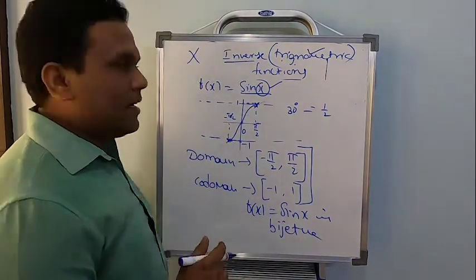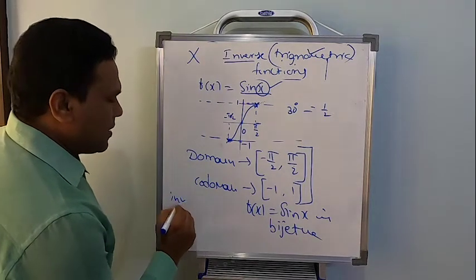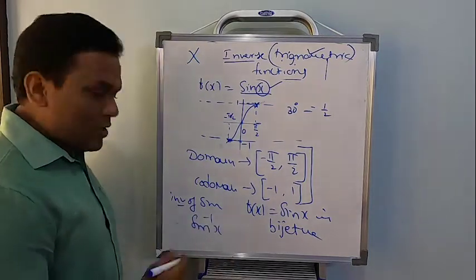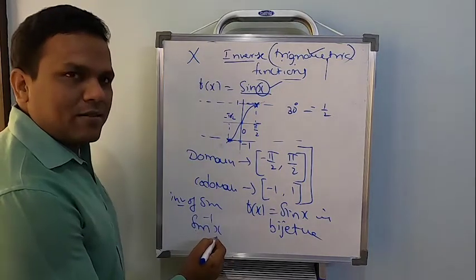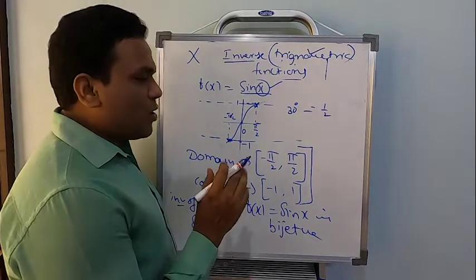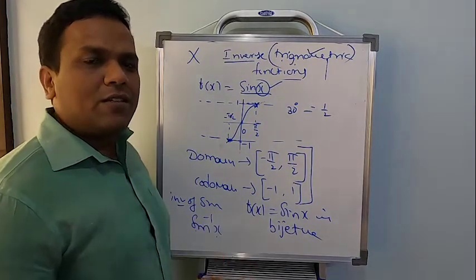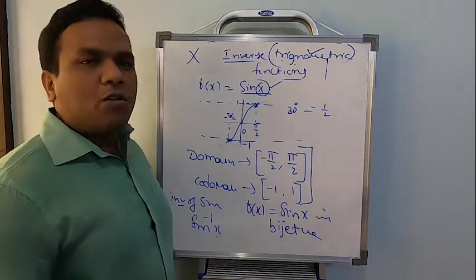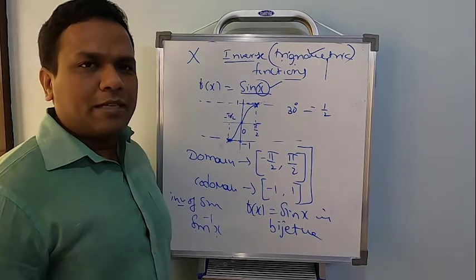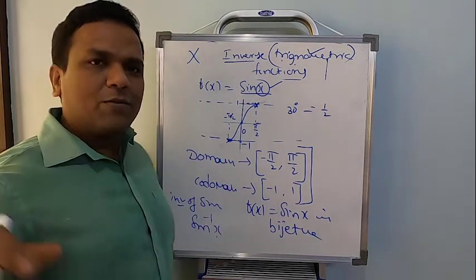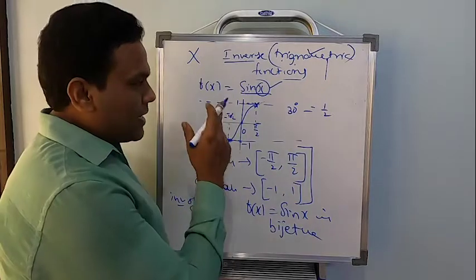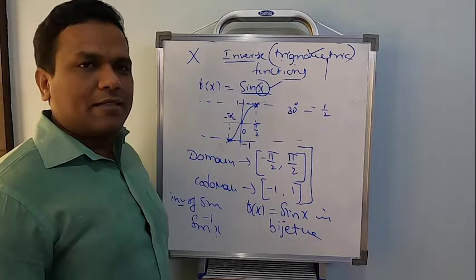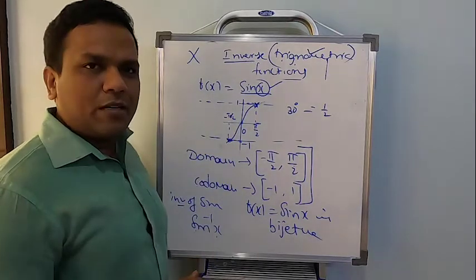Then it's possible to say that sin inverse exists. See, inverse of sin is standardly denoted this way. So sin inverse will exist. The most important thing in this chapter is what is the domain and what is the codomain of each inverse trigonometric function if it has to exist. Basically no trigonometric ratios are directly bijective because they are infinite periodic waves, correct? But if you can restrict something like this, then it's possible to say the inverse sine or inverse cosine will exist. So this is how the thing should be carried on.